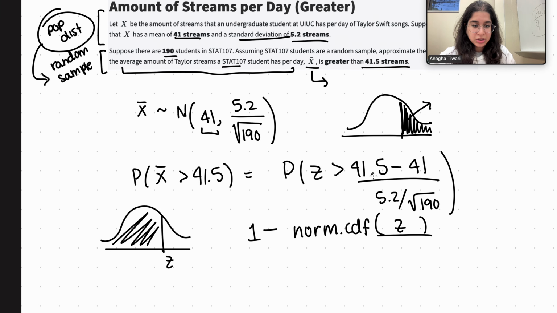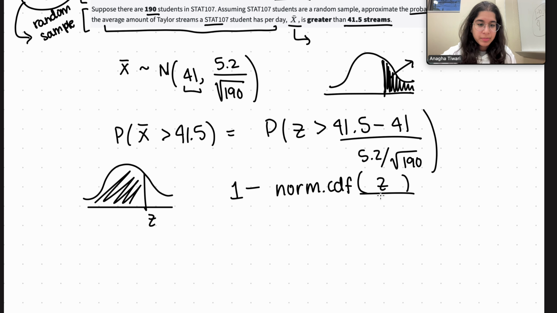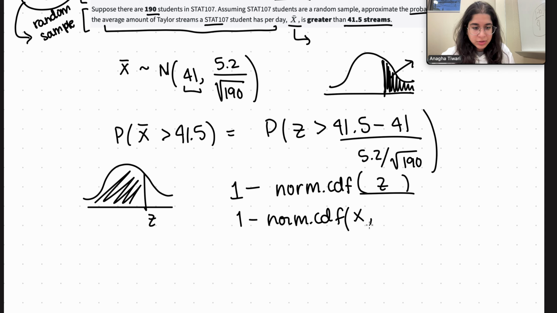You can calculate the Z-score with this and put the Z-score in. Or instead of doing 1 minus norm.cdf of Z, we can also do 1 minus norm.cdf of our x value, comma, our mean, which is 41, comma, our sample standard deviation. If we don't want to calculate the Z-score by hand, this is also another method that works.